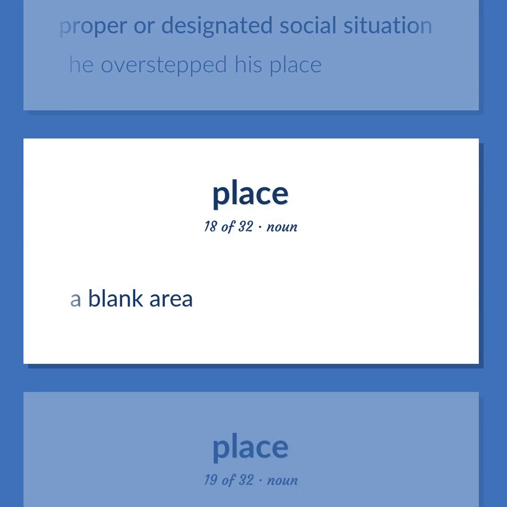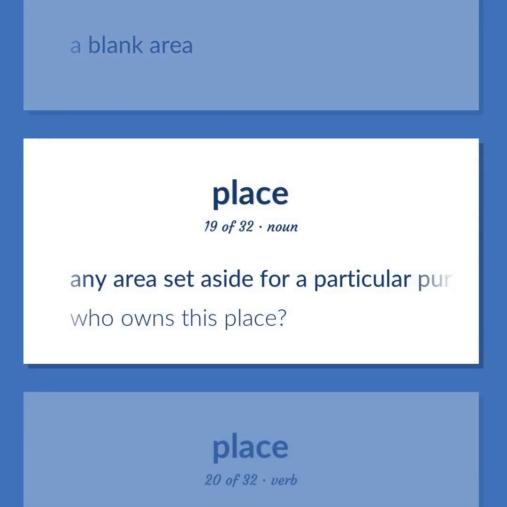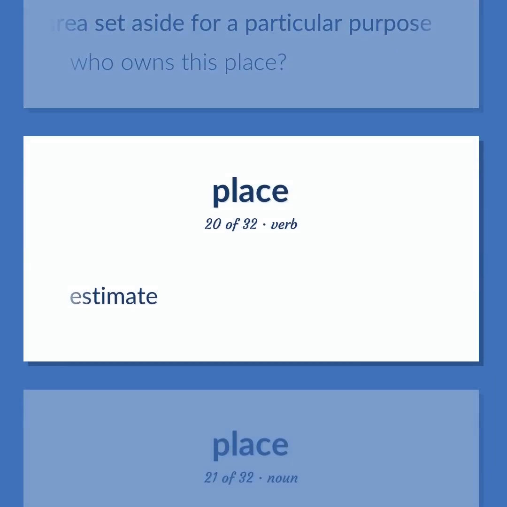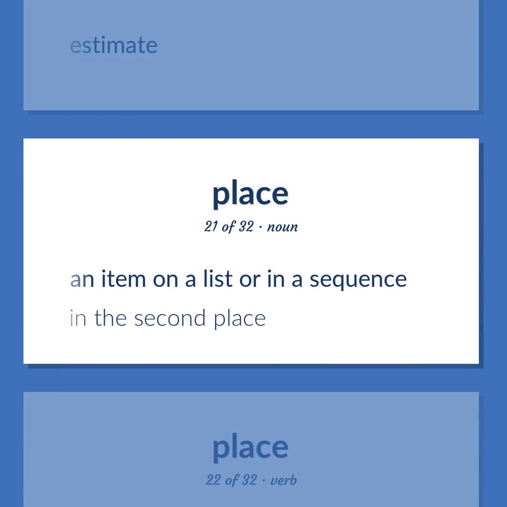A blank area. Any area set aside for a particular purpose. Who owns this place? Estimate. An item on a list or in a sequence. In the second place.